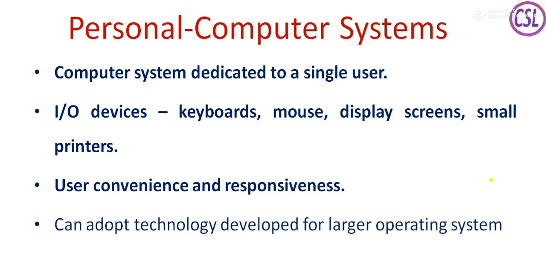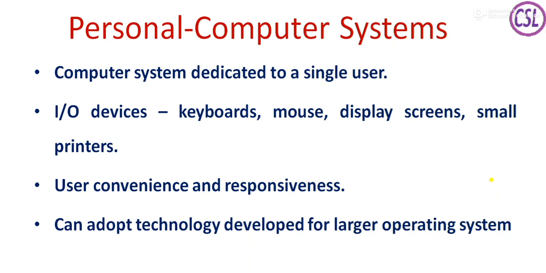That is the convenience. That means the operating system designed for personal computer systems provides more convenience and more responsiveness. And even though this is a personal computer used by a single user, the operating systems adopt the new technologies developed for larger operating systems also. Okay, so on most of the personal computer systems today we are using Windows as an operating system. That is the most convenient operating system.